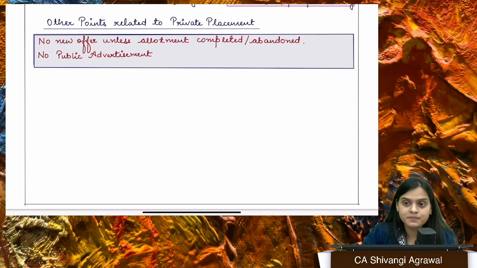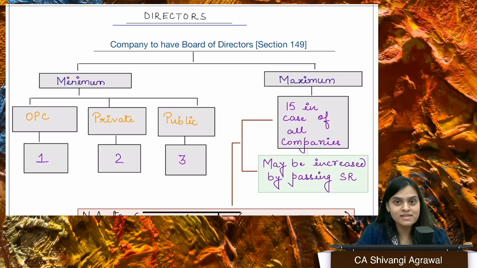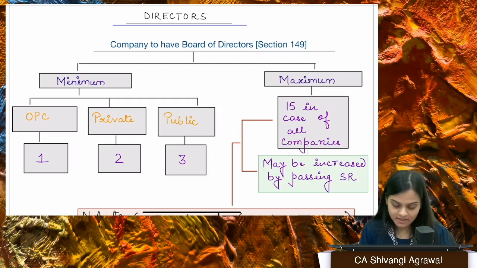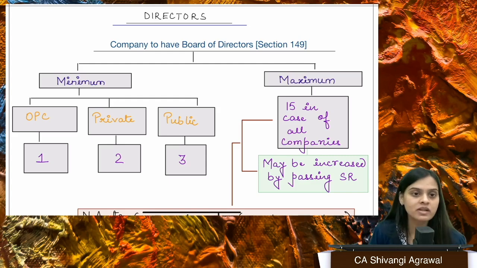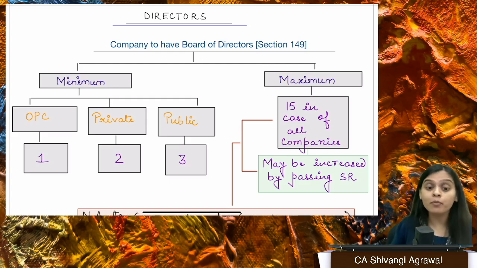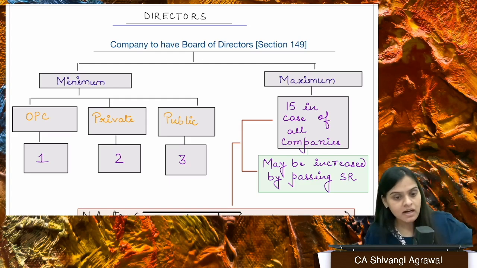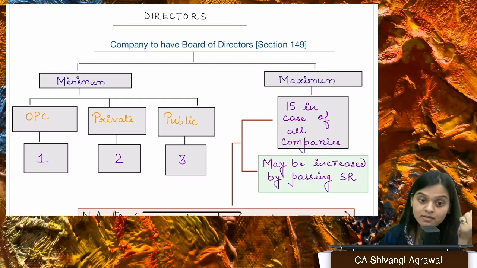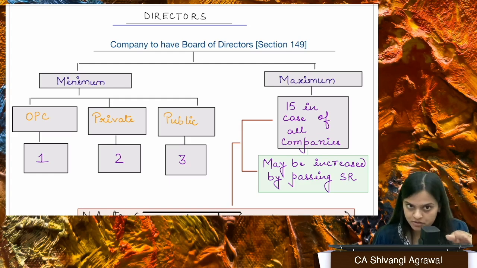Okay? Fine. Because directors is one such chapter which ideally should be read in finals, but holds a very important place in inter, so I'm getting it revised prior to other chapters. Right. So what is a director? Director has been defined in section 2 clause 34, which simply means a director appointed to the board of the company. Well, I can say a person will be treated as a director not if he works as a director, but if he is designated as a director, right? So that designation or that appointment is very important according to that definition, right?